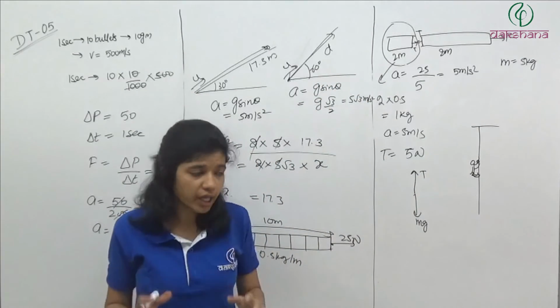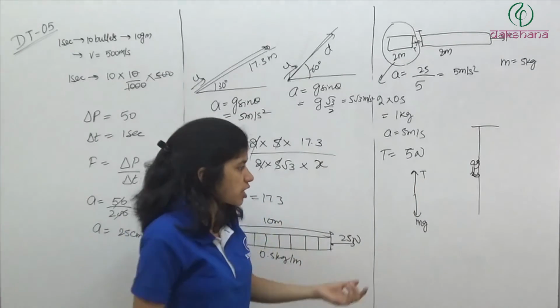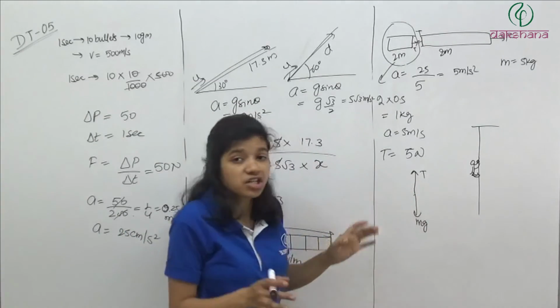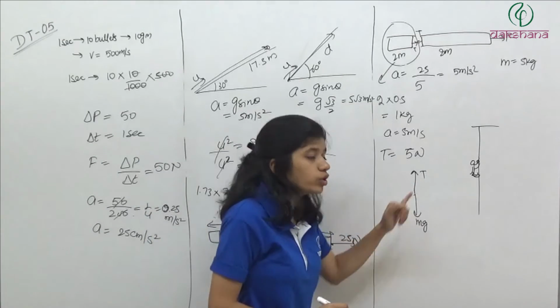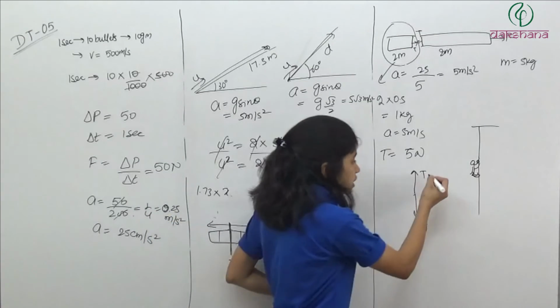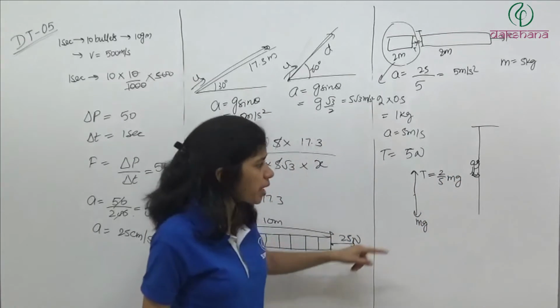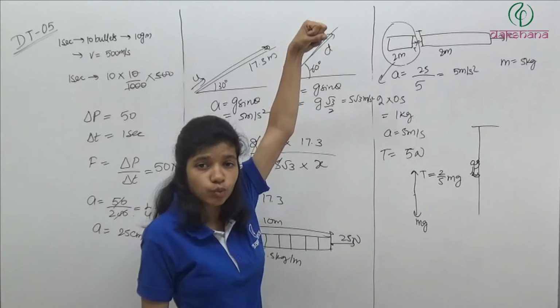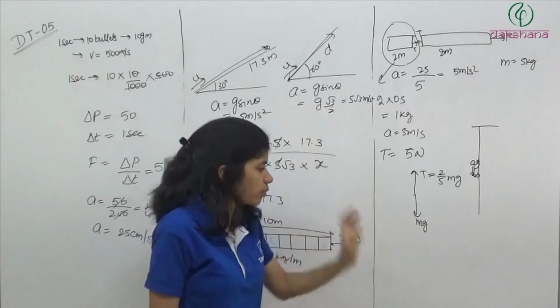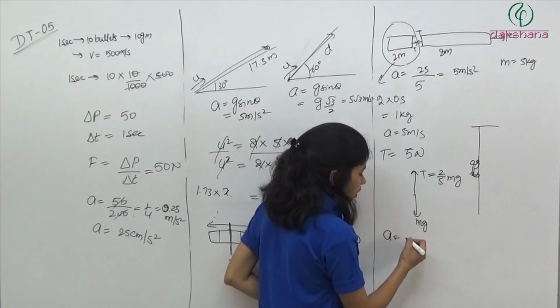Now he will try कि मेरा g acceleration तो ना हो, भाई 10 मीटर पर सेकंड स्क्वायर के acceleration से कौन गिरना चाहेगा. So he will try कि टेंशन ज्यादा से ज्यादा हो, so that I will be able to decrease my acceleration. But now this tension is only, the maximum tension possible is 2 by 5 of its weight. The maximum tension possible is this much. So now the maximum force which is acting on it is 2 by 5 mg in upward direction and mg in downward direction.